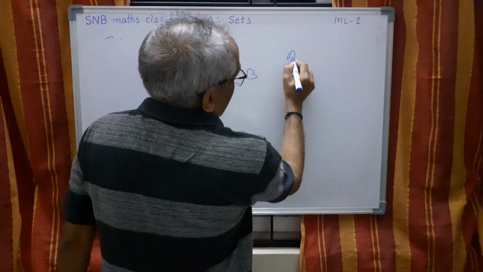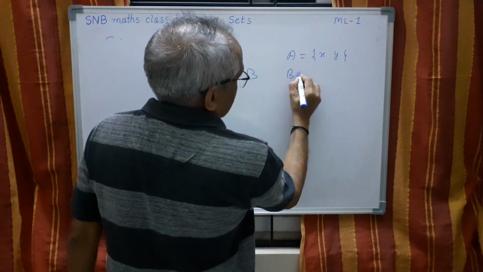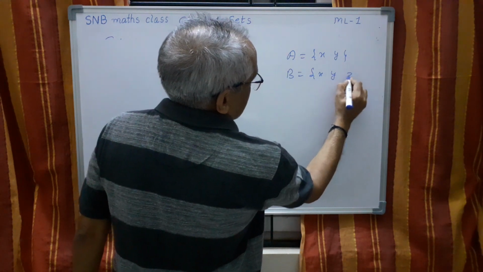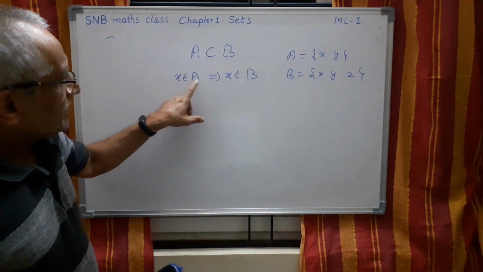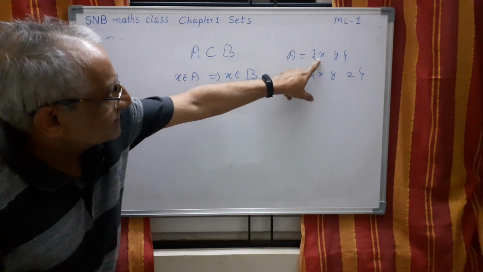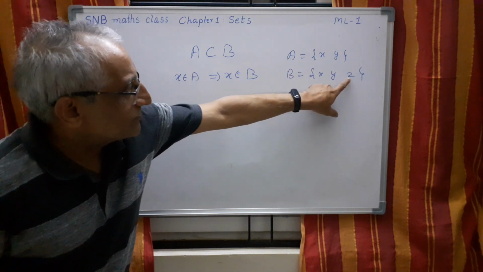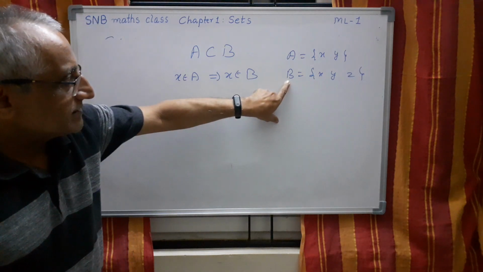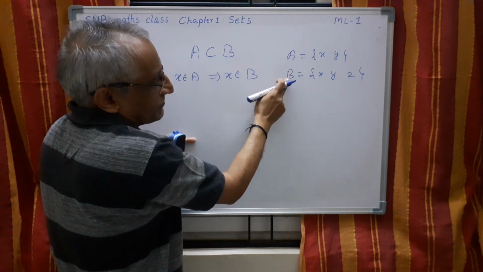Let me give a small example. Say A is {x, y} and B is {x, y, z}. Now you see here, x is in A implies x is in B also. Here, x is in A, it is here also. y is in A, it is here also. Don't worry about the extra element which is present in B. Therefore, what we say is A is the subset of B.